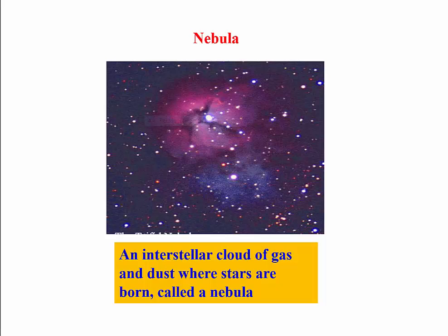Well, a star like our Sun was born in interstellar space. Now here we have a lot of interstellar space. And what do you call it? It's called the nebula, which is a cloud of gas and dust.